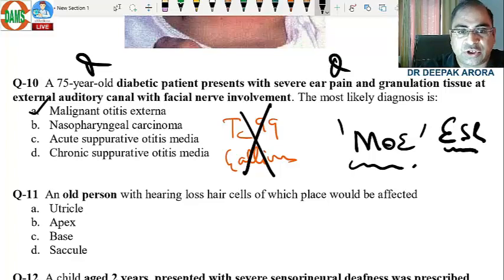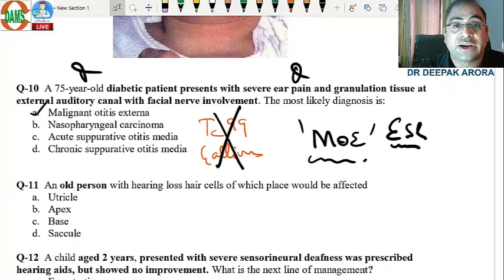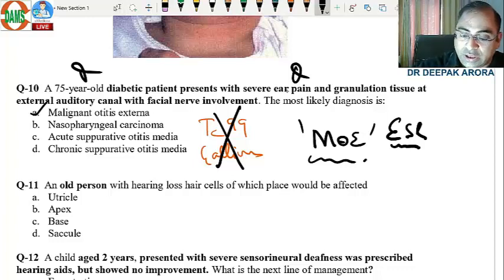Understandable? Which bacteria in the upcoming NEET examination they can ask you. Out of these 9 or 10 MCQs, better, they will ask you one question on malignant otitis externa. Clear? All the students who are preparing for upcoming NEET or INICET, there will be one MCQ on malignant otitis externa. They can either ask you the investigation, just technetium 99 scan, or gallium is for prognosis. Patient can't afford, I will go for ESR. Which other investigation? We are using ESR for prognosis. After how many weeks?